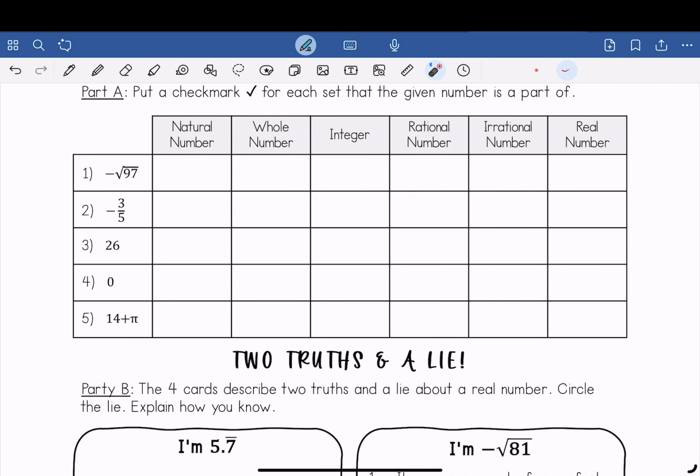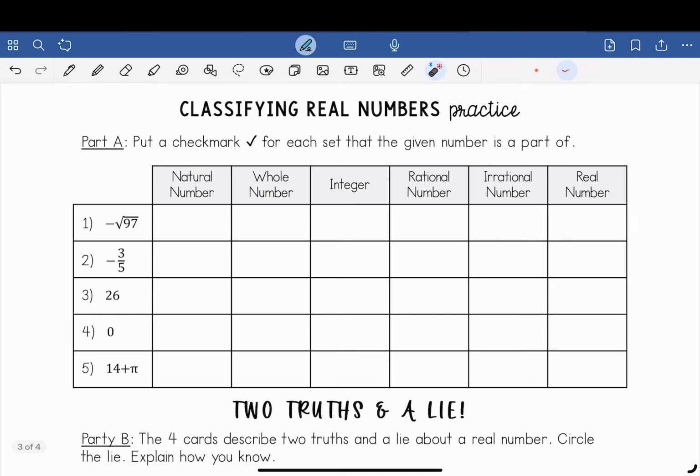And then there's the practice sheet. If you want, you can freeze it and try to complete it.